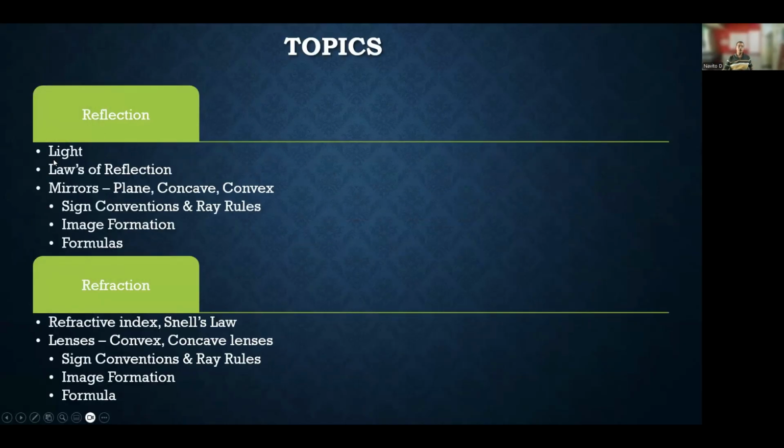Under reflection we are going to cover light. We're going to see the laws of reflection. We're going to cover mirrors, the different types of mirrors: plane, concave and convex. We're going to see the sign convention and the ray rules for all these mirrors. Then we're going to see image formation of these mirrors, specifically concave and convex. And then we're going to see all the formulas. Refraction we're going to take in the next session. So let us move ahead.